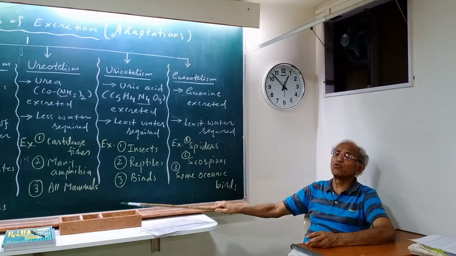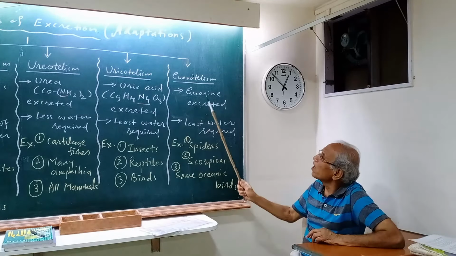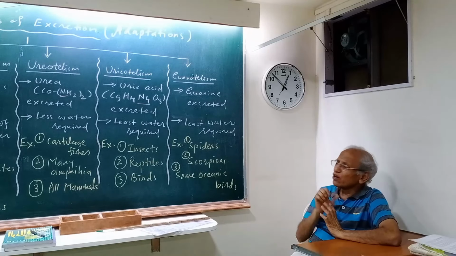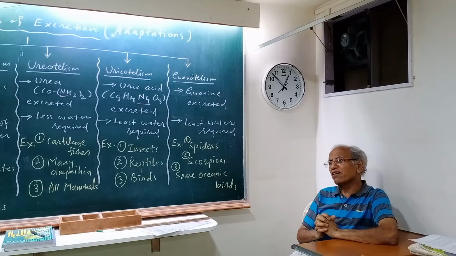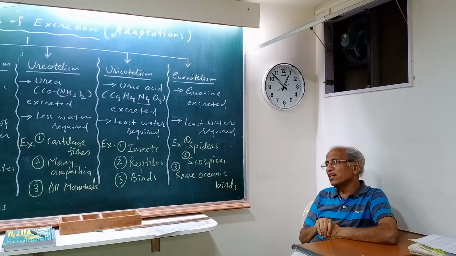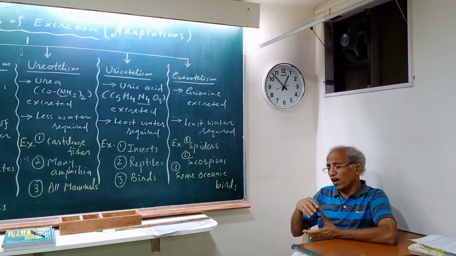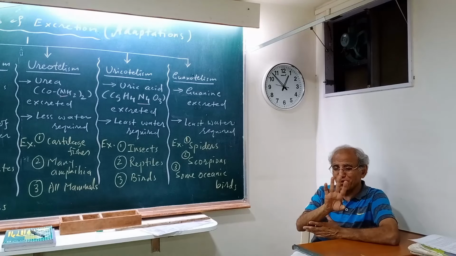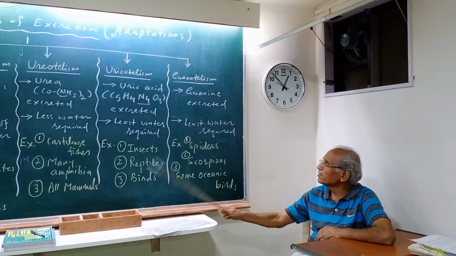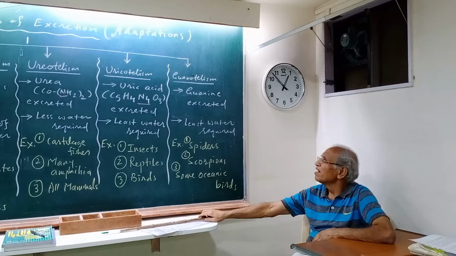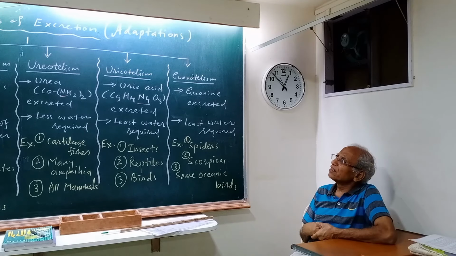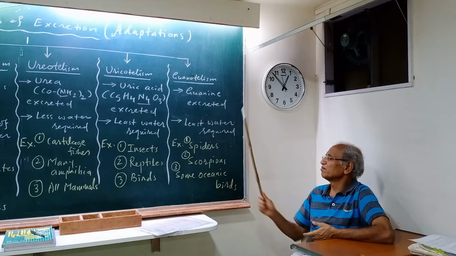Lastly, I will say something about guanotelism. Guanine is excreted. It is also a nitrogenous waste. You might have heard of adenine, guanine, thymine, cytosine, the nitrogen bases. Do you remember them? So from the same category, guanine is excreted. Some animals prefer to give out the nitrogen in the form of guanine.